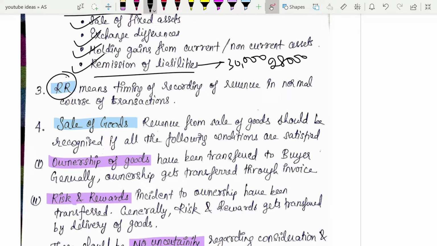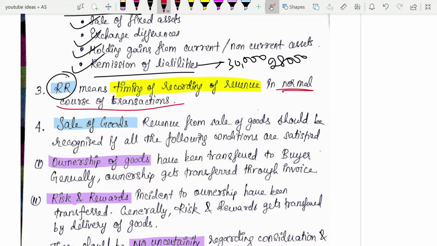So when will you recognize the revenue, or what is revenue recognition? Revenue recognition means the timing of recording the revenue in the normal course of business.